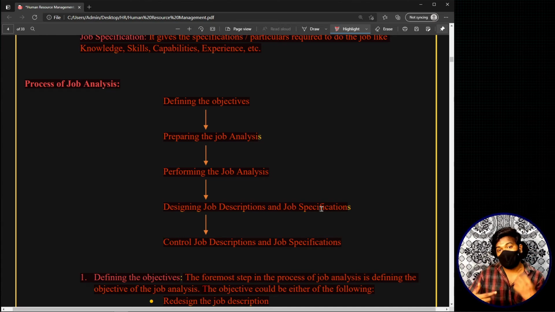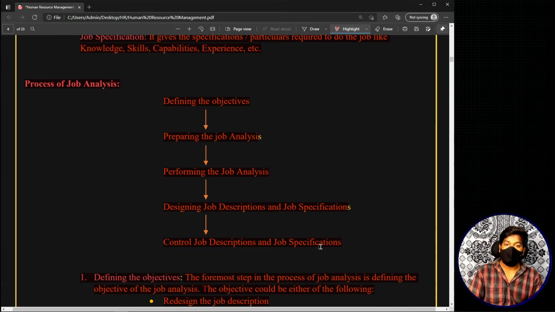Now, the last thing that we do, or the last step in this process, is controlling the job descriptions and job specifications, where we look and see if there is any scope of improvement, need of improvement, any need of change, and all these things. So this is the process of job analysis.